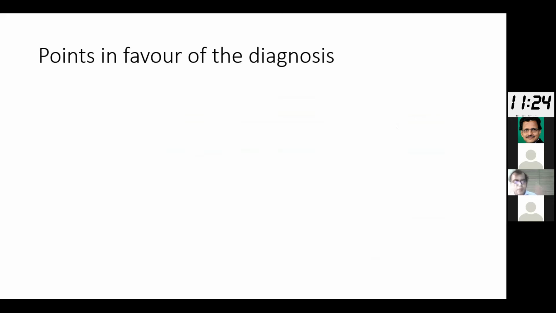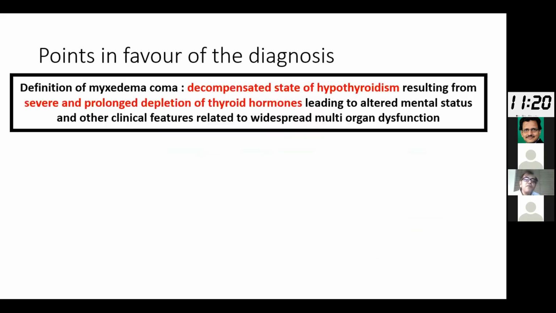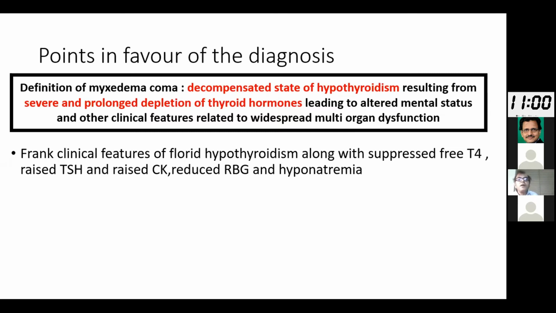Before we discuss the points in favor of the diagnosis, let us look at the definition of Myxedema Coma. Myxedema Coma is a decompensated state of hypothyroidism resulting from severe and prolonged depletion of thyroid hormones, leading to altered mental status and other clinical features related to multi-organ dysfunction, which this patient obviously had. Let us have a look at them one by one.